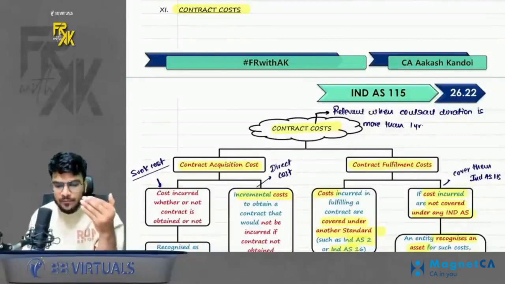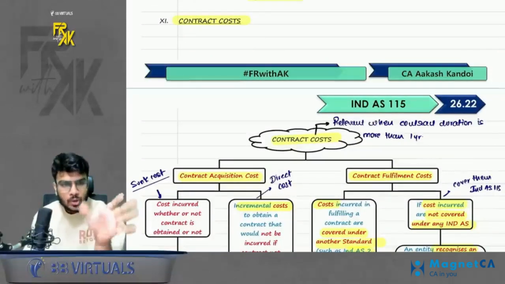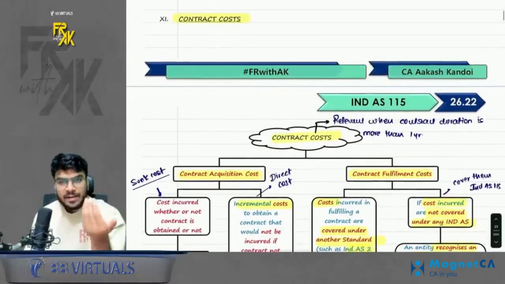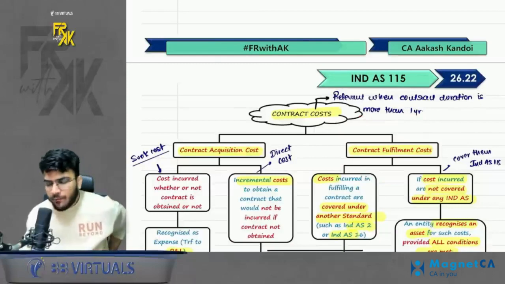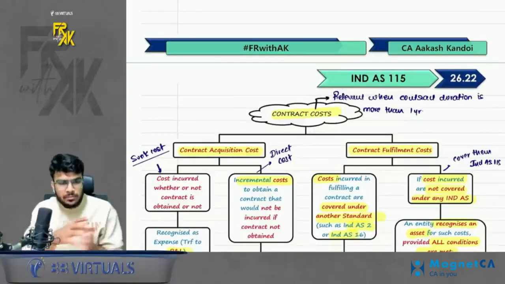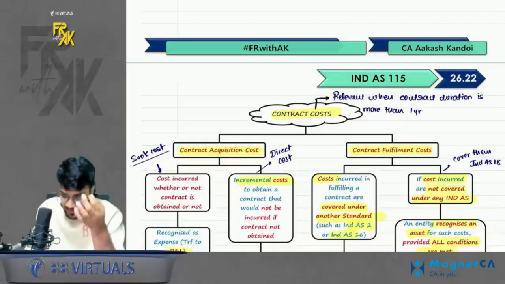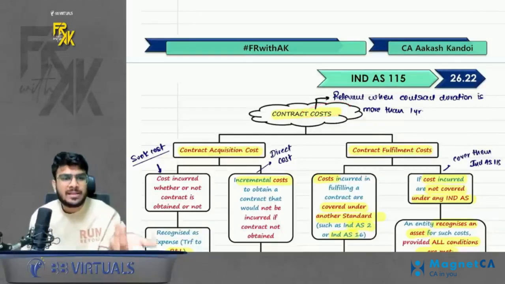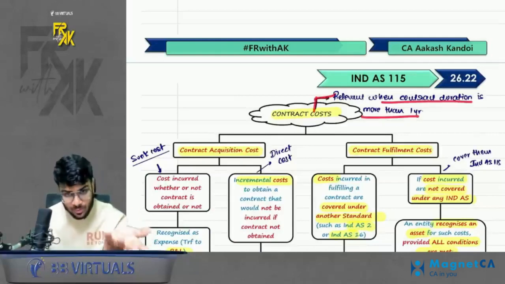Okay. See, in full Ind AS, we always talk about revenue. This is the only point where we will talk about cost. It is relevant only when the contract duration is more than 1 year. Why? When the duration is more than 1 year, we book the revenue across those periods. Let's say the contract duration is 3 years. So we book the revenue across 3 years. So similarly, even the cost should be booked across 3 years. No? That is the main fundamental around this point. So it is more relevant when the contract duration is more than 1 year.